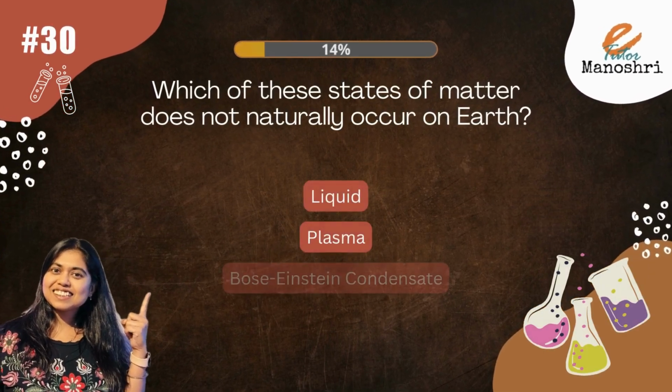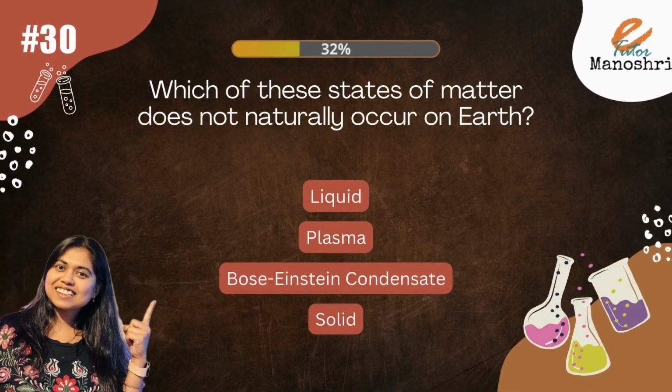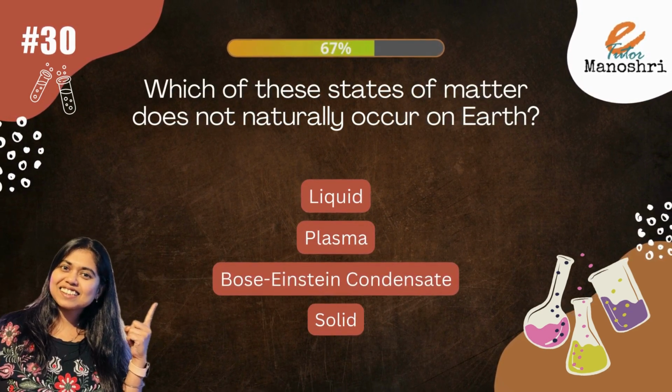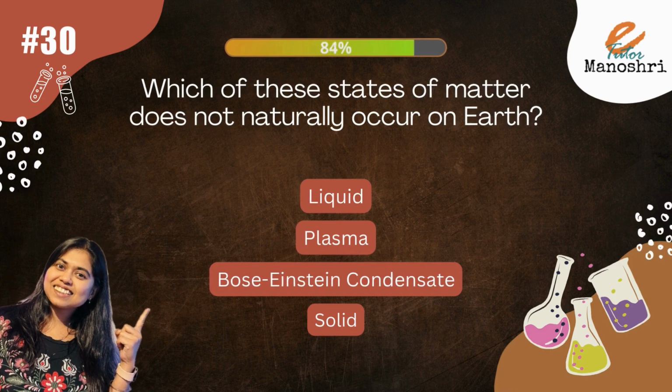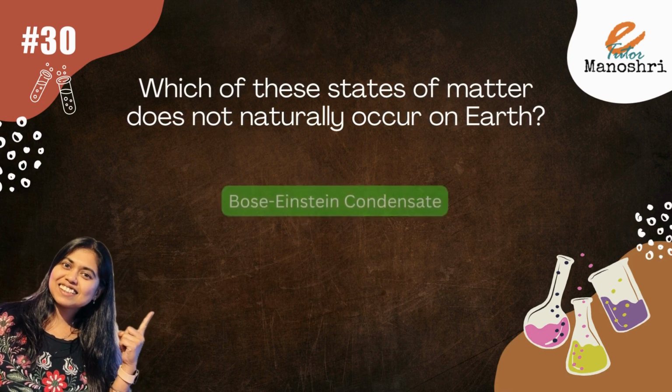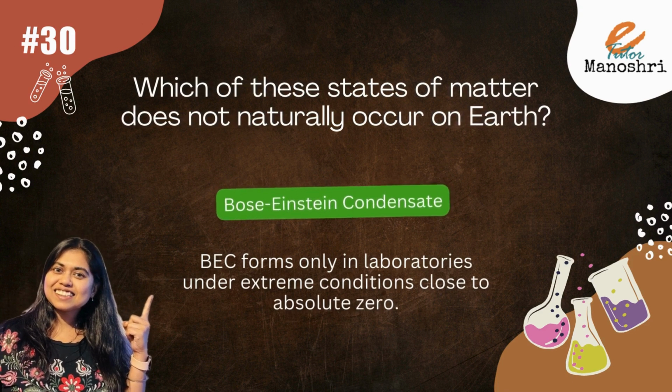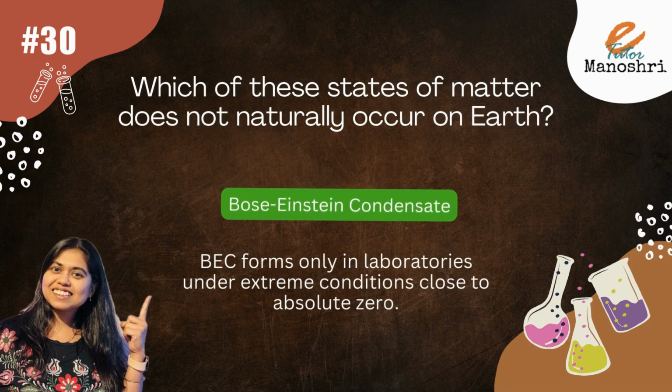Which of these states of matter does not naturally occur on Earth? The options are liquid, plasma, Bose-Einstein condensate, solid. The answer is Bose-Einstein condensate. BEC forms only in laboratories under extreme conditions close to absolute zero.